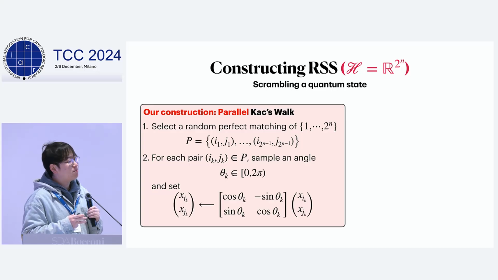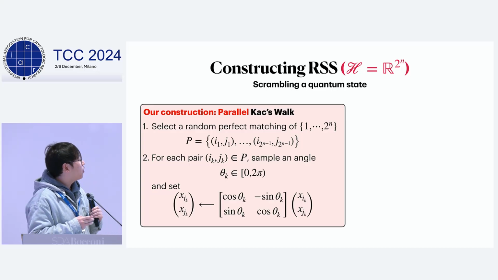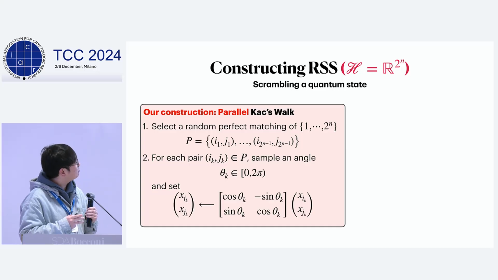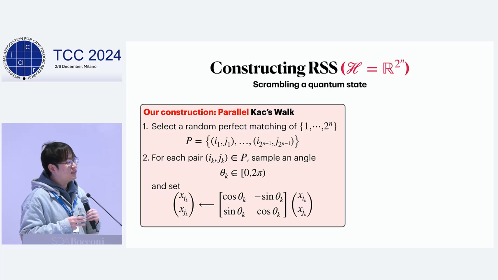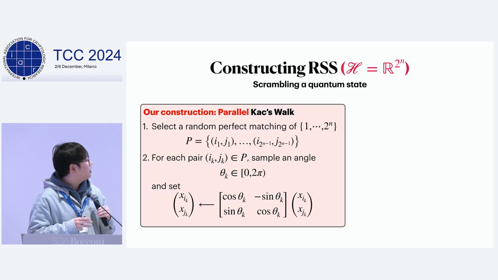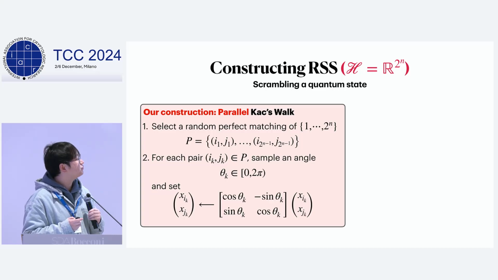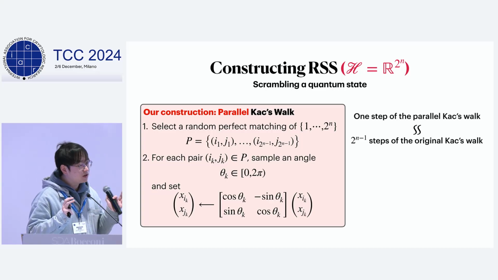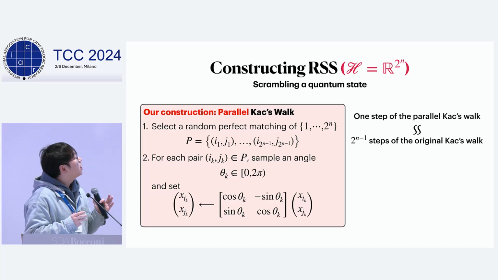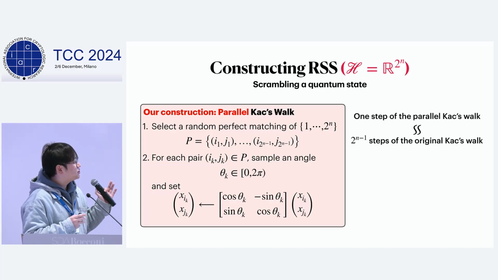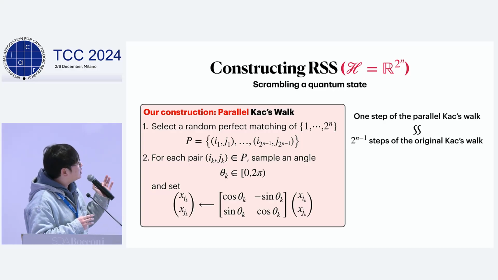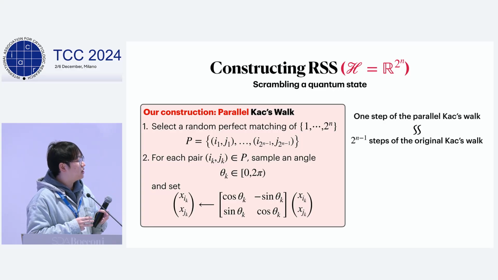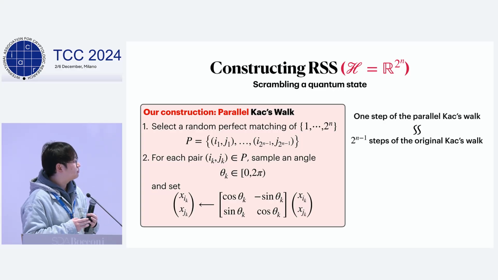So there are 2^(n-1) pairs in P. And for each pair in P, we will sample an independent angle theta_k, and we rotate the pair to the corresponding angle theta_k. So intuitively, one single step of the parallel Kac walk can be viewed as 2^n steps of the original Kac walk. So we expect this random walk has an exponential speedup and converges in polynomial steps.